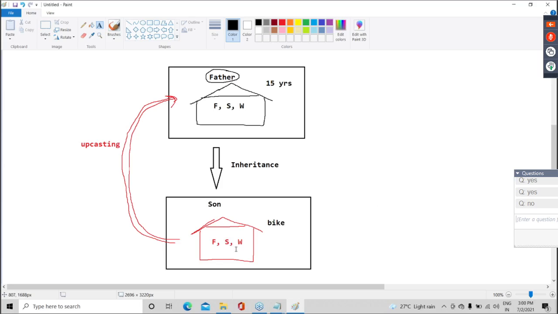Without changing color, without changing kitchen, they can stay. Same property will go back. If you change, the changed property will go back. If you didn't override, didn't change, the same property will go back. No problem. But only that property will go back which is coming from parent. The property which belongs to the child separately, personally, that will not go. Is there any confusion up to this?